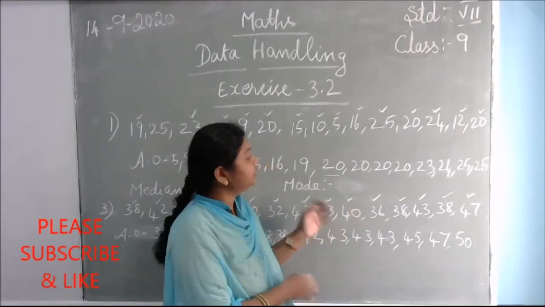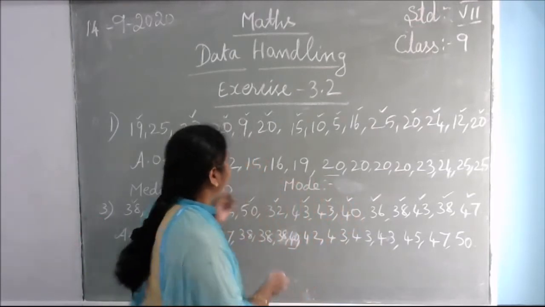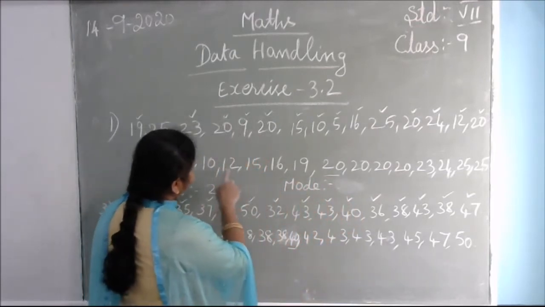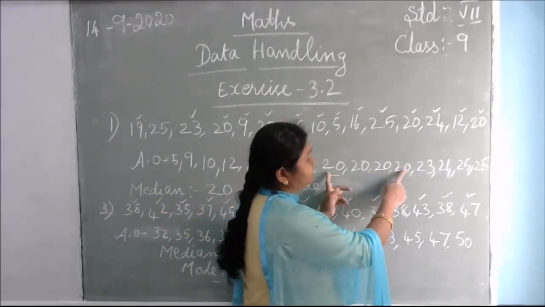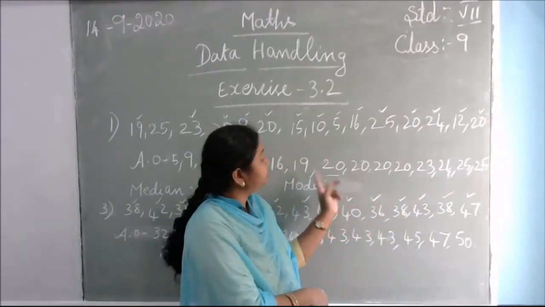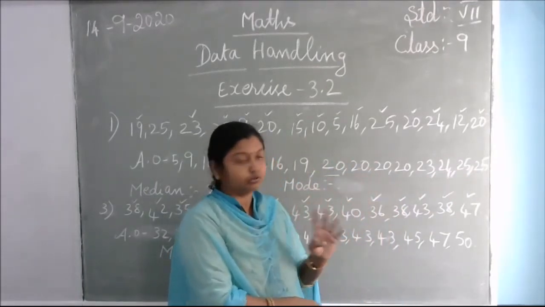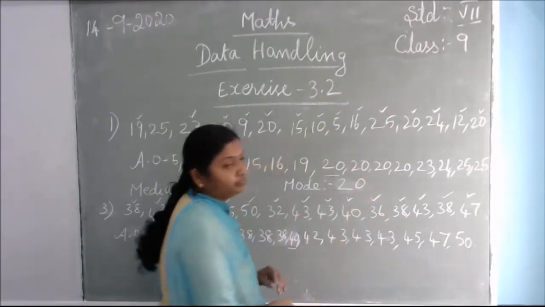Which number is repeated more times, you have to check that. Okay. So in this, if you check, 20 has repeated 4 times. 25 has repeated only 2 times. But 20 has repeated 4 times. So which one is your mode? 20 is your mode.